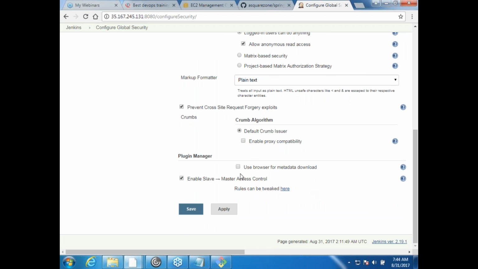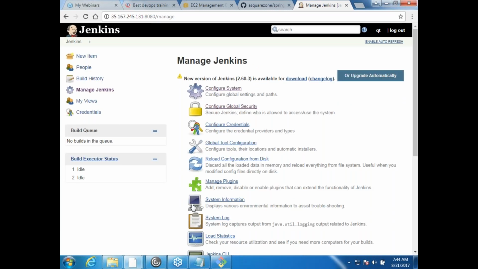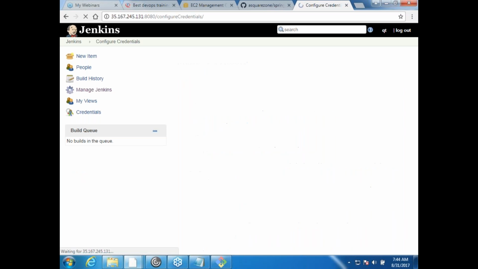And then it says plugin manager. Since I have changed one configuration, let me save this. Whenever I change configuration, I'm supposed to save those changes. And then configure credentials.